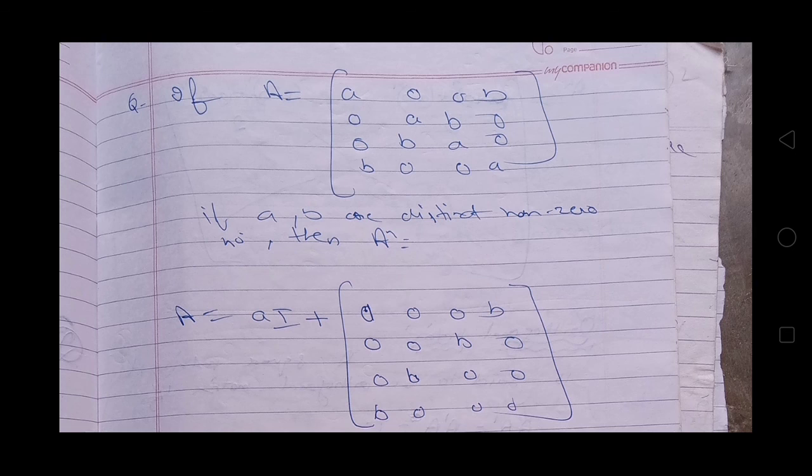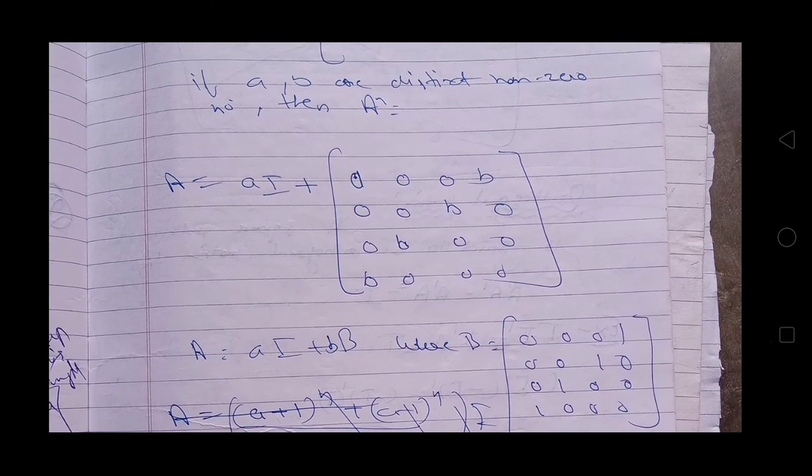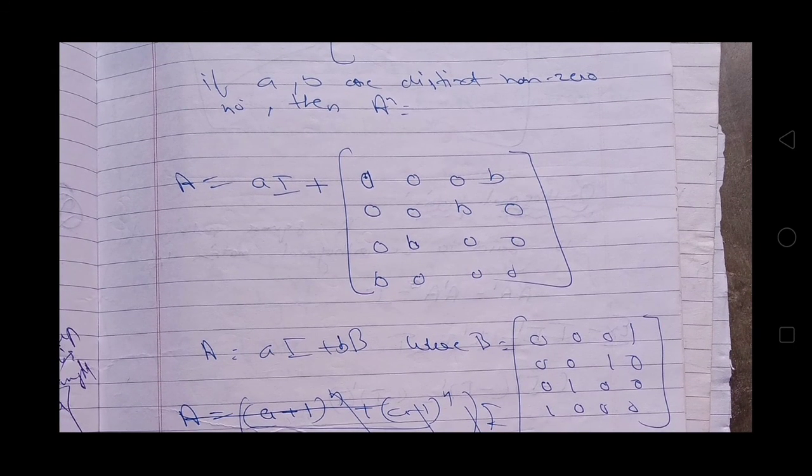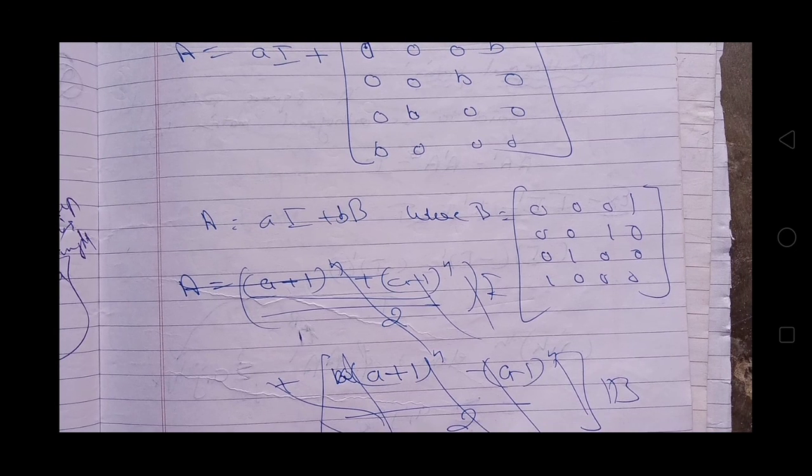Now see this question. If A is some matrix like this and if a, b are distinct non-zero numbers, then A raised to the power n will be equal to... matrix A can be written as a into identity matrix plus this matrix, and this can be further written as a into identity matrix plus b into matrix B, where B is some matrix like this. You can clearly see this matrix is an involutory matrix in which all the non-principal diagonal entries are 1.